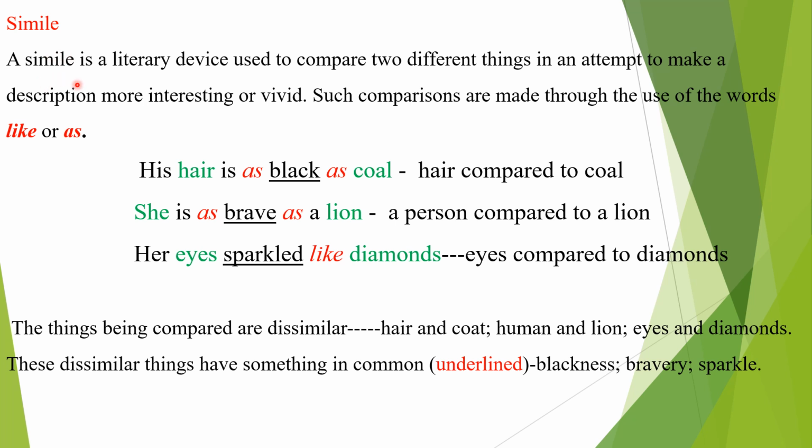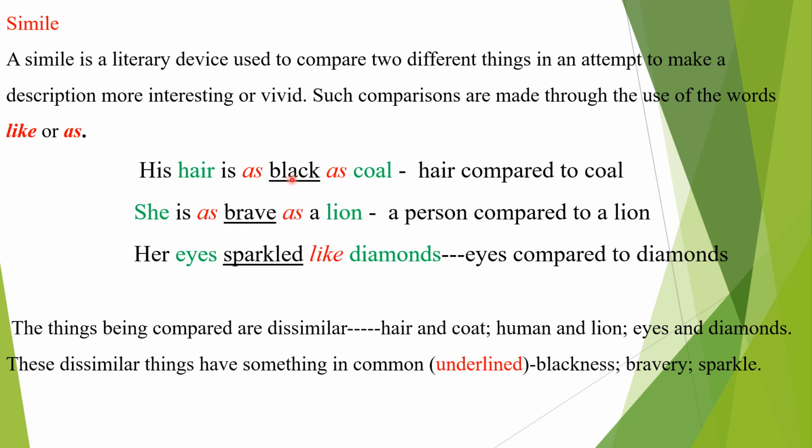A simile is a literary device used to compare two different things and to make a description more interesting or vivid. The comparison is made through the use of words like "like" or "as". So here we use like or as to compare two different things which have at least one point in common.